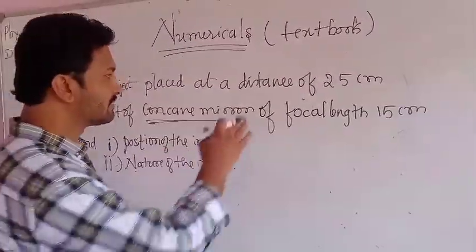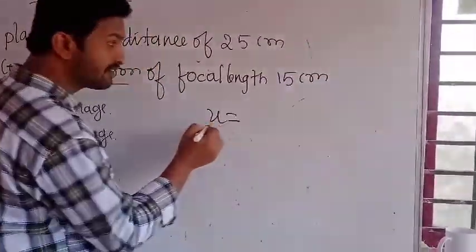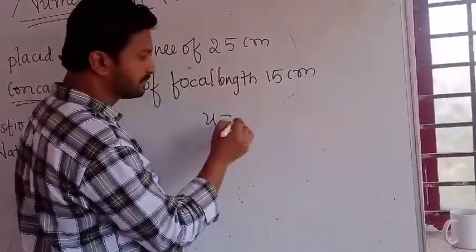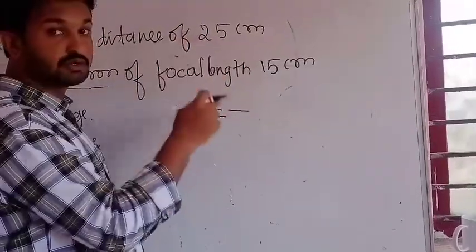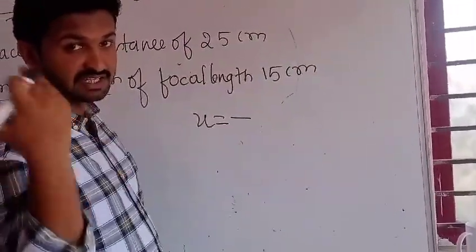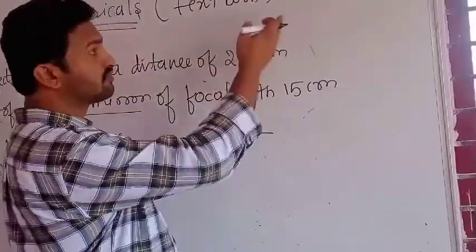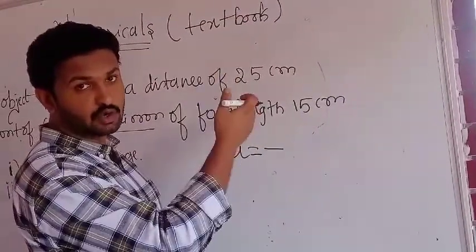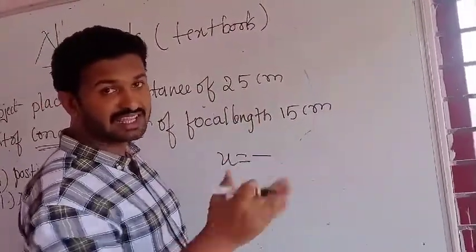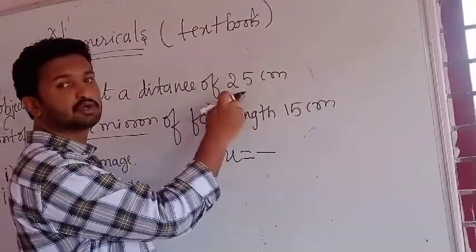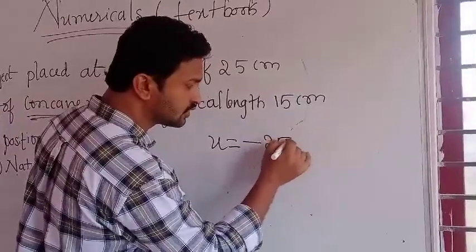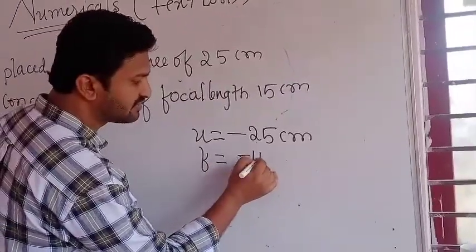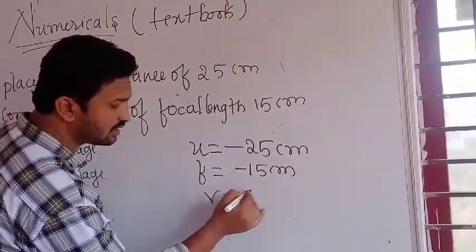First, I'll write, in a concave mirror u equals to minus only. They have given the object distance as positive, but you have to consider sign conventions. Go back to sign convention. In sign conventions, all distances on the left side of your mirror are considered as negative. Here also they are given positive in the question, you have to consider negative. 25 cm is u, and f equals to minus 15 cm. Then we have to find v equals to question mark.